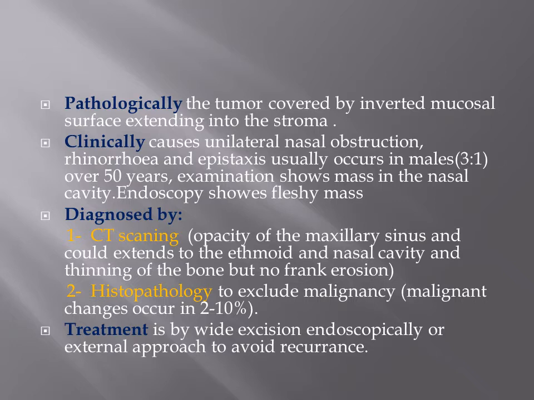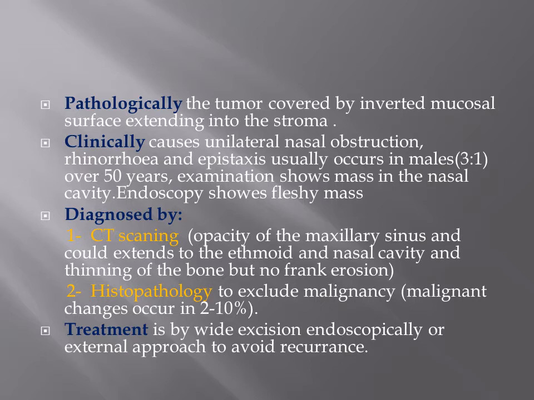Pathology: the tumor is covered by inverted mucosal surfaces extending into the stroma, so the name inverted papilloma. Clinically, as it is a tumor, there is a unilateral mass causing unilateral nasal obstruction and unilateral rhinorrhea, with sometimes epistaxis. It is more common in males than females, about a 3:1 male to female ratio, and over 50 years of age. Examination shows a mass in the nasal cavity by anterior rhinoscopy, and endoscopic examination shows a fleshy mass.